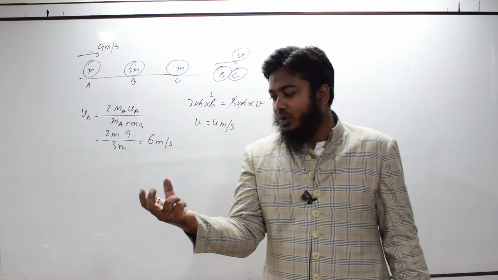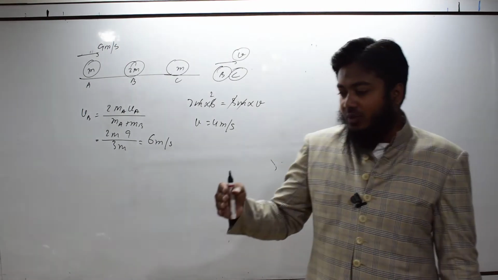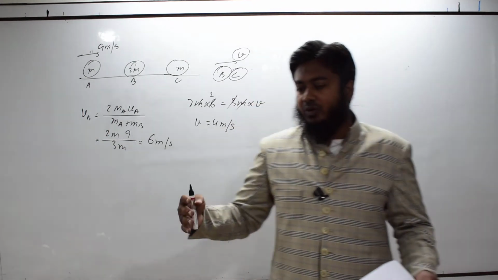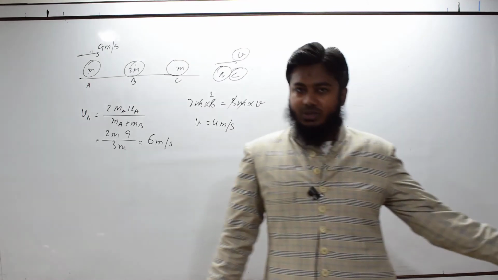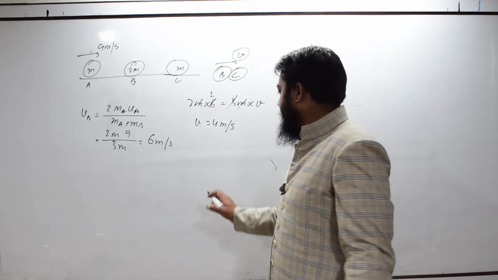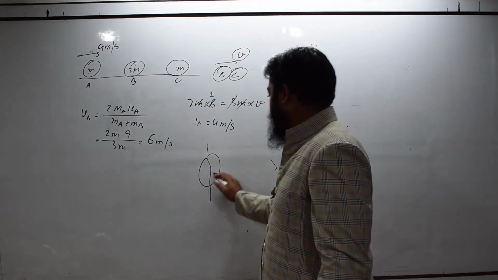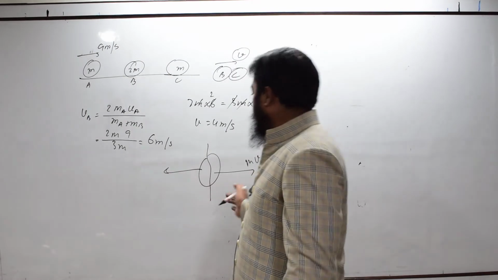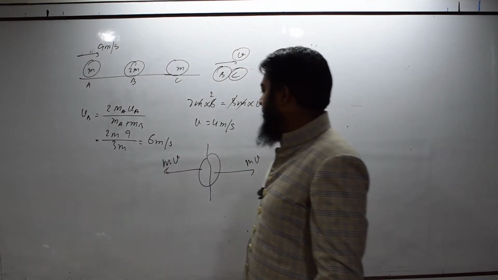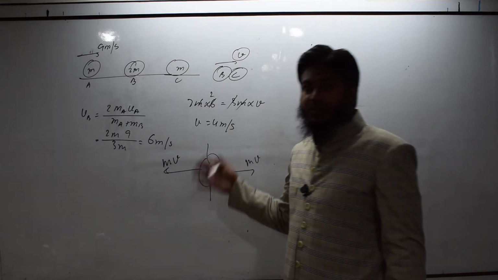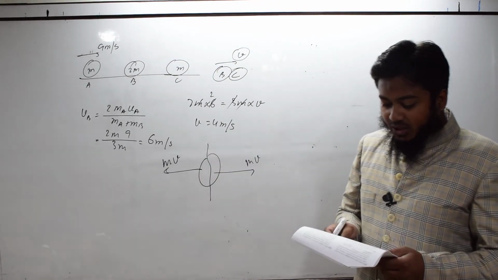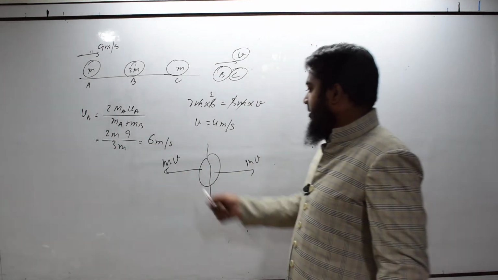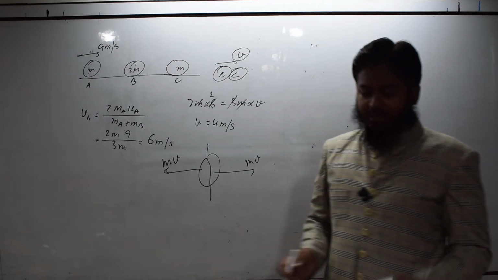Momentum has to be conserved if there is no external force. So, a body explodes into two equal pieces, then the two pieces will move in opposite directions. If one piece goes towards right, the other will go towards left, so that the momentum is again 0. If one piece of mass m goes towards right with velocity v, then the other piece has to go opposite to this direction with the same momentum, so that when you add these two values vectorially, it is again 0. So, the other piece will move with the same velocity in the opposite direction, same velocity because the two pieces are of equal mass.